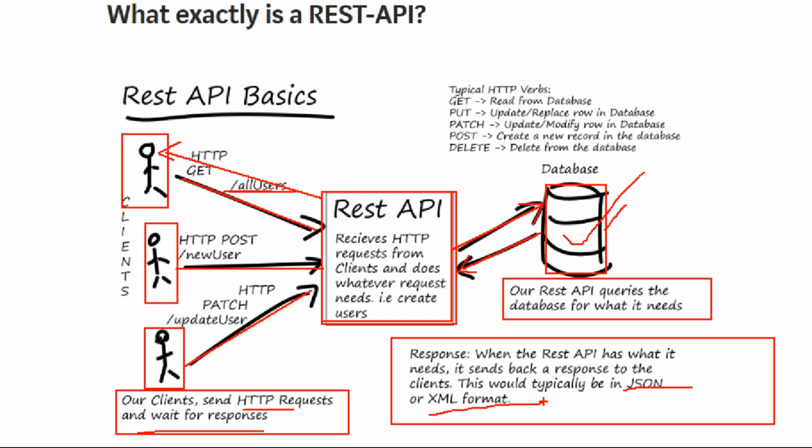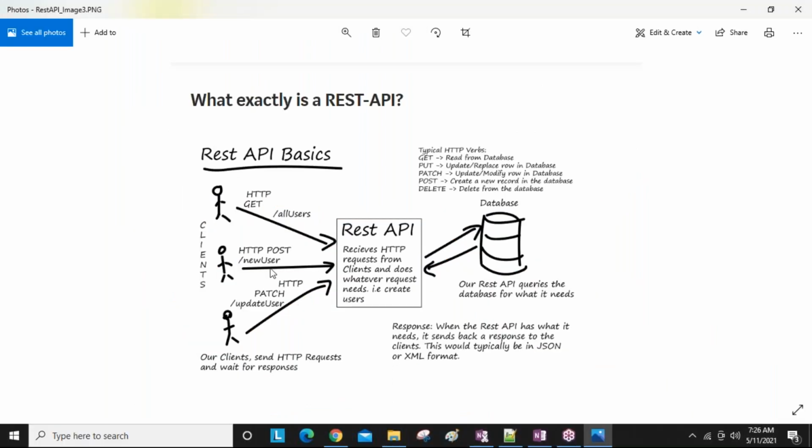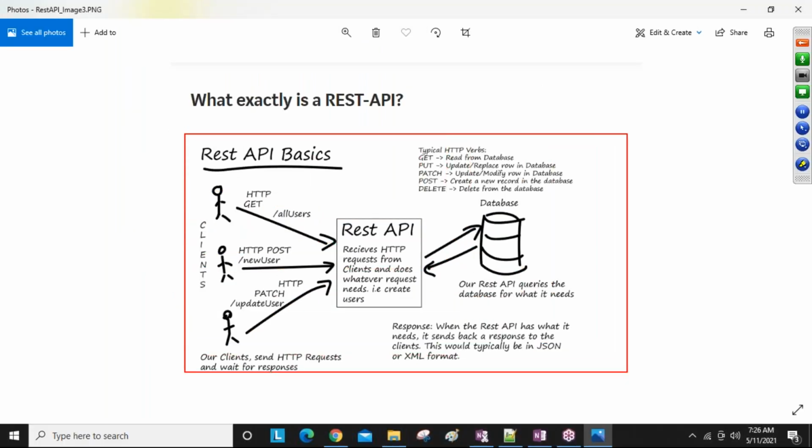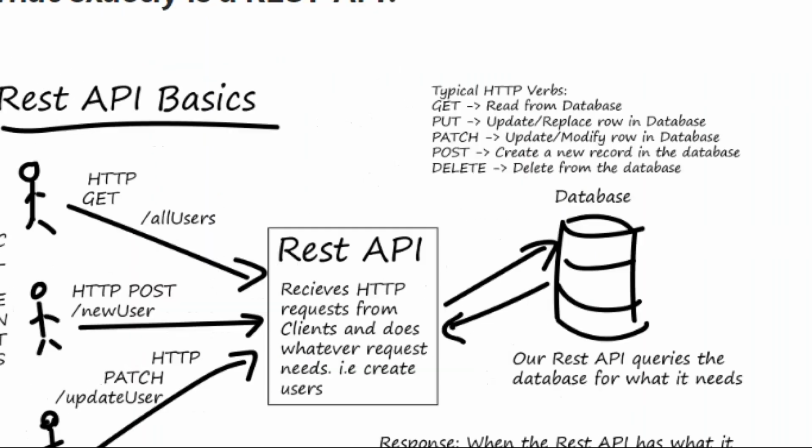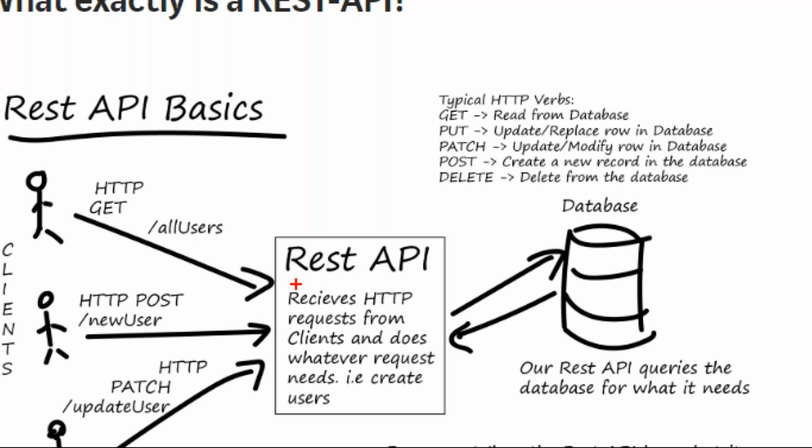Clear, guys? This one is the REST API related main points. Remember, when people are asking about the REST API, you can explain this one, then they will easily be satisfied. Also here, the client is sending the HTTP request. HTTP request means some methods there, guys. We are using the HTTP protocol.